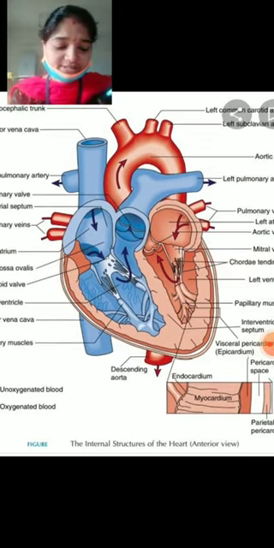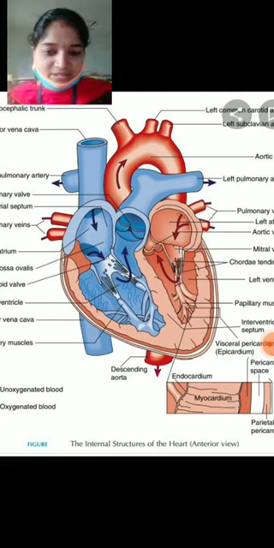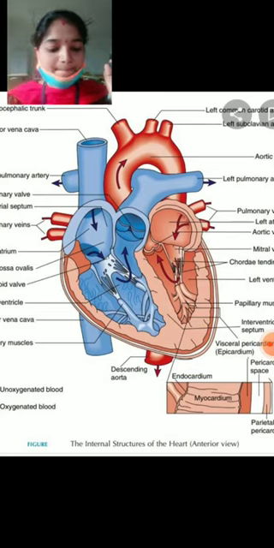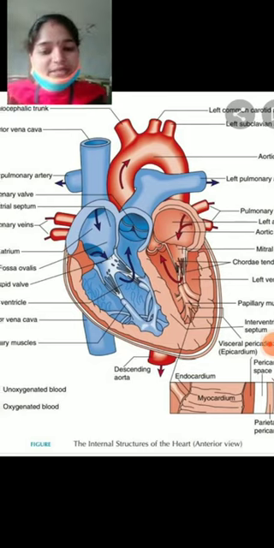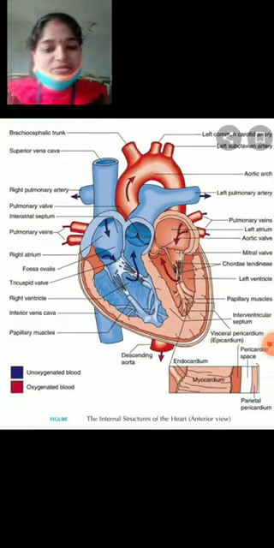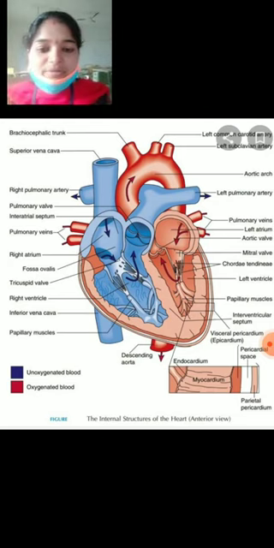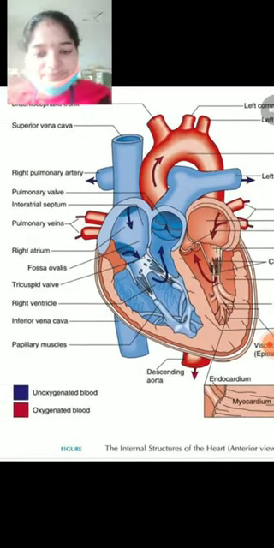The auricles and ventricles on the same side are separated by thick muscular fibers. What do we call them? Auriculoventricular septa.